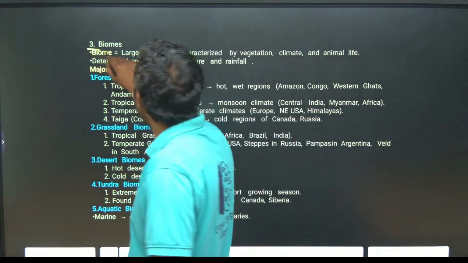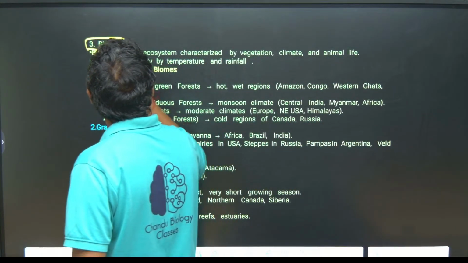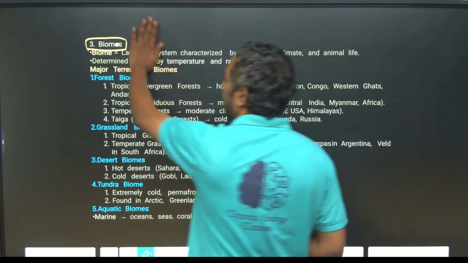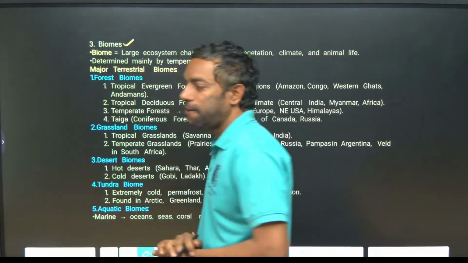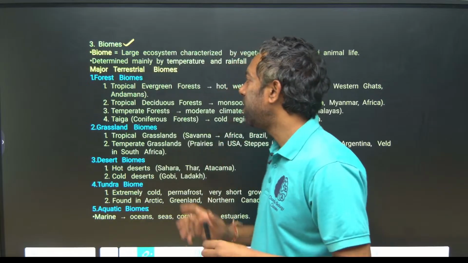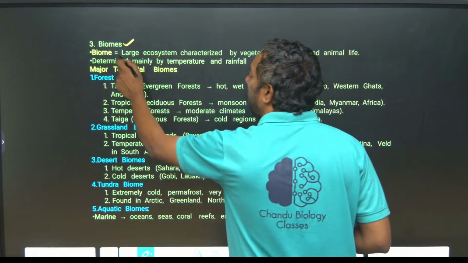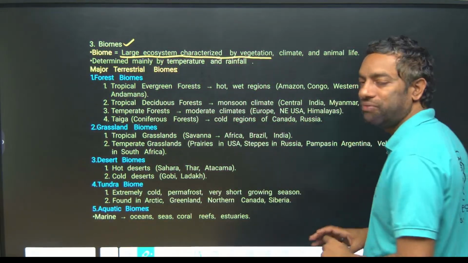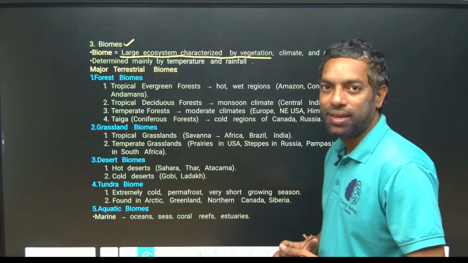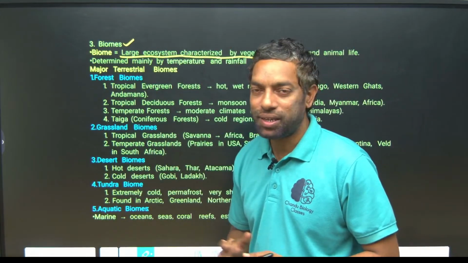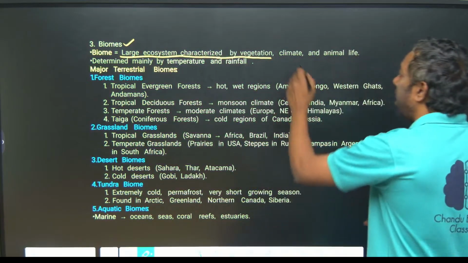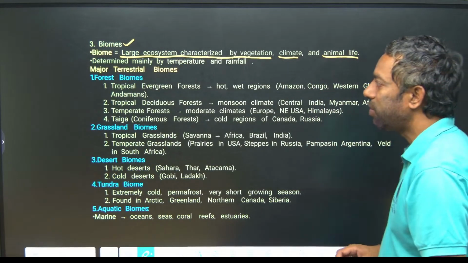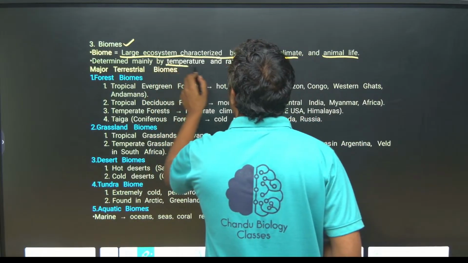Not biomass, biomes, okay. What is a biome? Biomes is what? These questions are actually important guys. Biome is a large ecosystem. It is characterized by vegetation. Vegetation means the richness of plants, we can call it vegetation, and climate is also associated with vegetation and animals. Okay, it is determined mainly by temperature and rainfall.